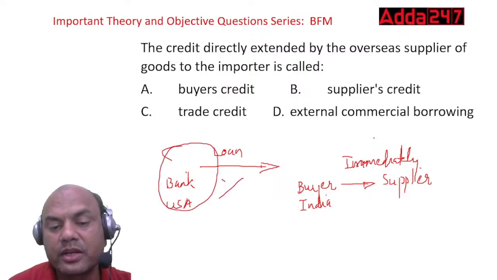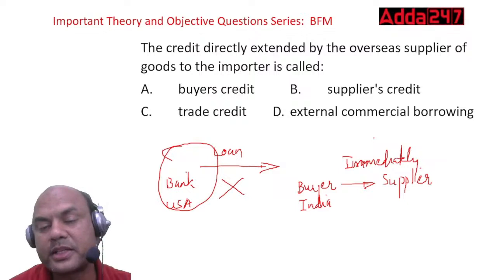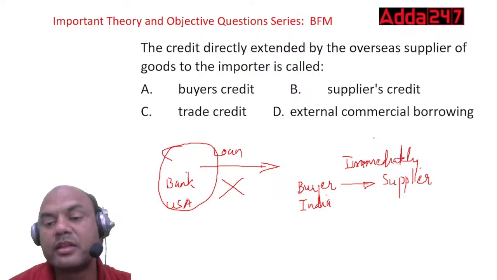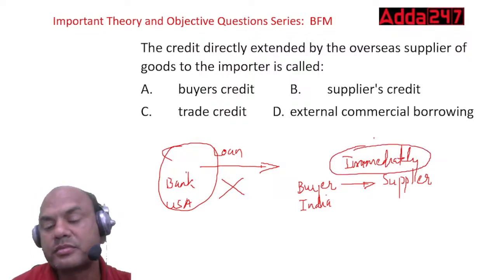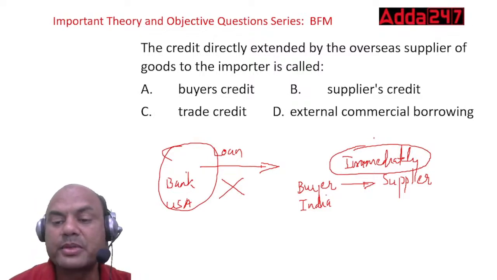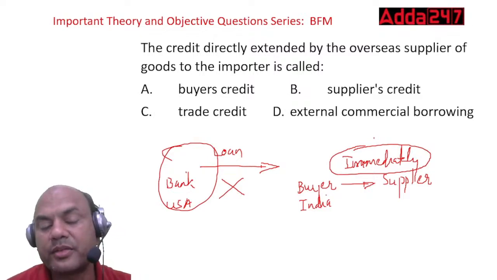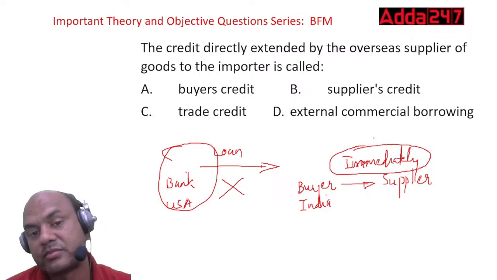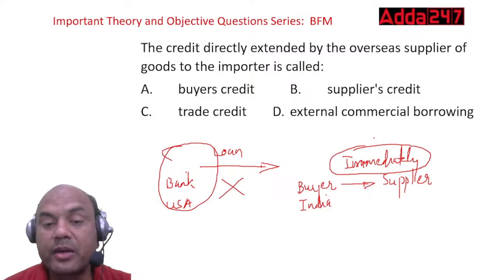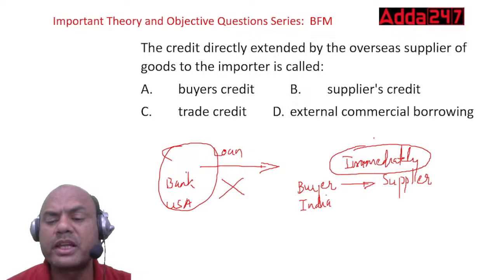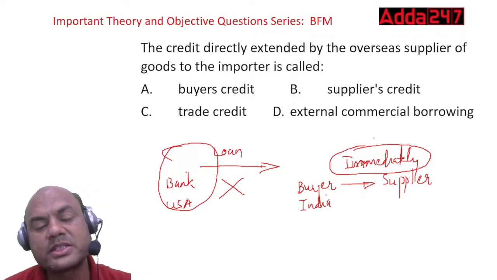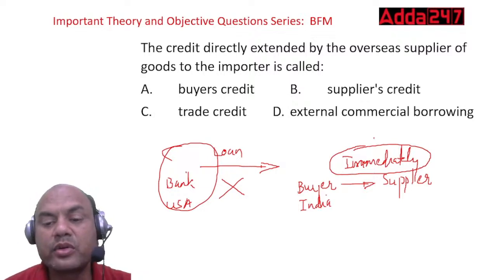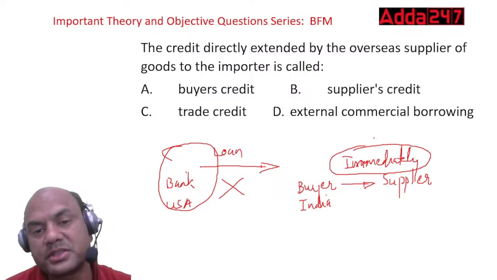So this part is not there, only this part is there. Here, the payment immediately will not be there. So this supplier will be supplying to this buyer with a credit period, let's say 2 months, 3 months duration. Means I'll give you the goods now, you pay me after 2 months.